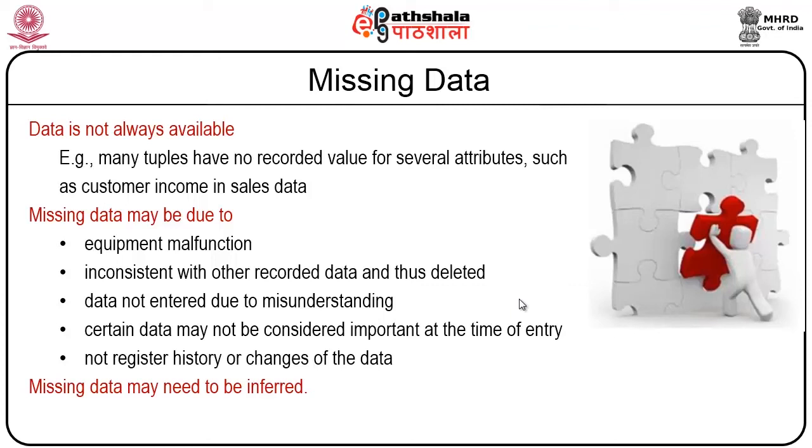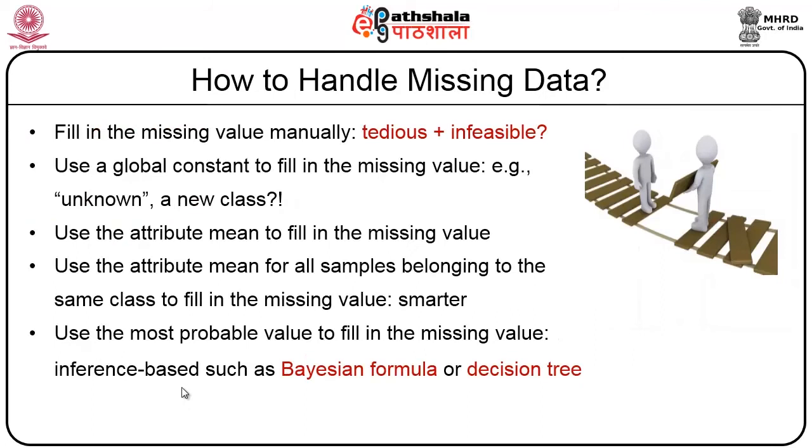When taking a hard copy, we might note that these values are missed. Also, the history or changes of the data may not be registered. So missing data may need to be inferred. We may have to infer the actual data values, which might help us frame the result effectively. But right now we are trying to understand the missing data.